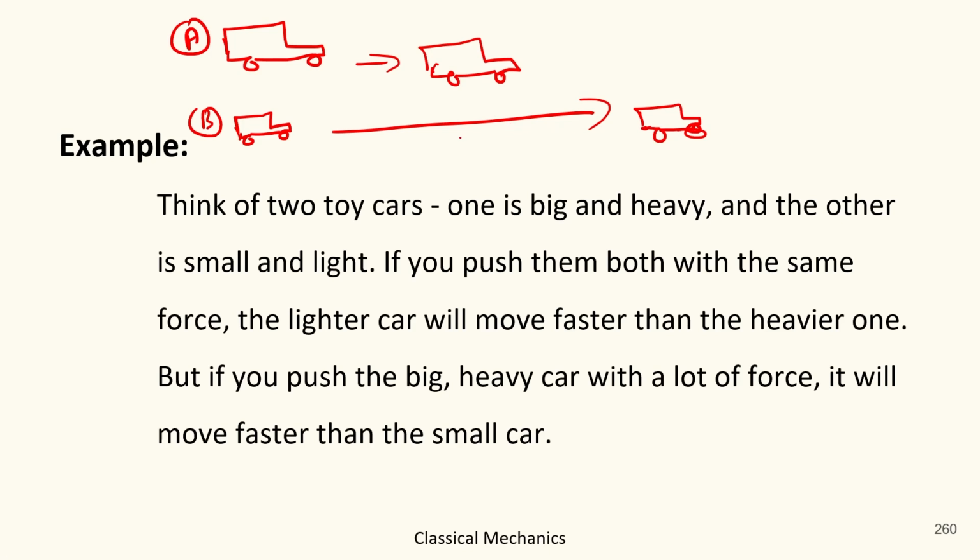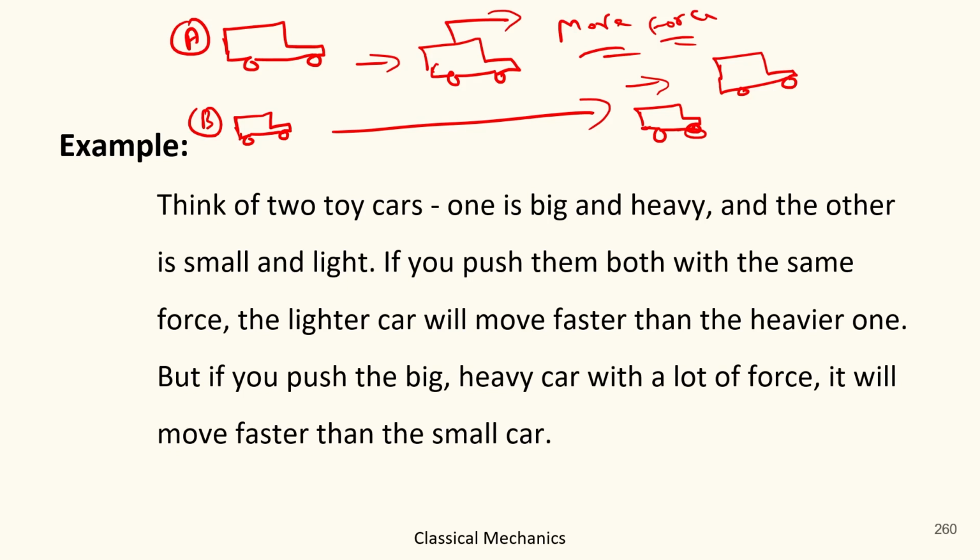Got it? But if you want to move this car at the speed of the lighter car, then you have to apply more force on the heavier one to get the momentum like the lighter one. Got it? So this is the second law of motion.